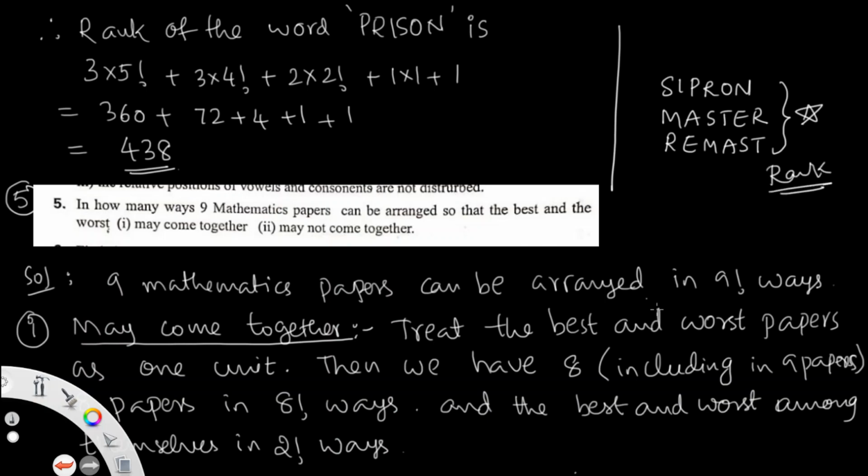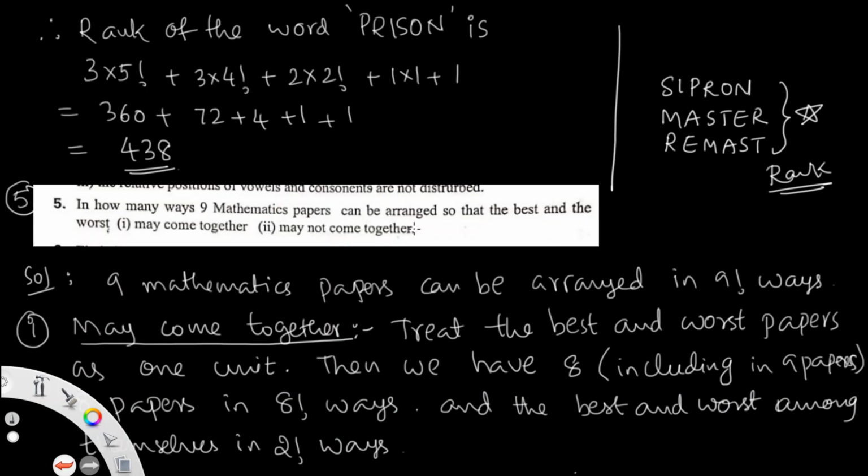In the previous questions, remaining in this bag, question number 5 is remaining. So that is the question I am saying: how many ways can 9 mathematics papers be arranged so that the best and the worst papers may come together and may not come together? So first, how many ways can 9 mathematics papers be arranged?